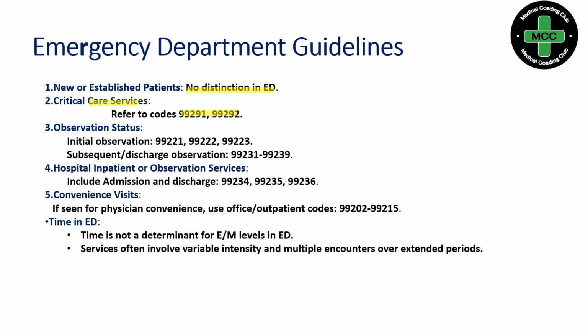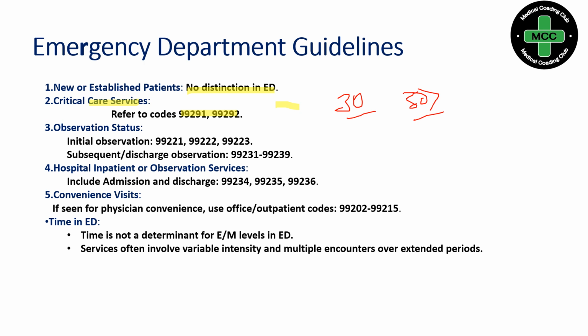There is a timing criteria for critical care. If they perform less than 30 minutes of critical care, then it is not eligible to code for critical care. If the timing is more than 30 minutes, then it's eligible, so you can go ahead and bill the critical care codes.